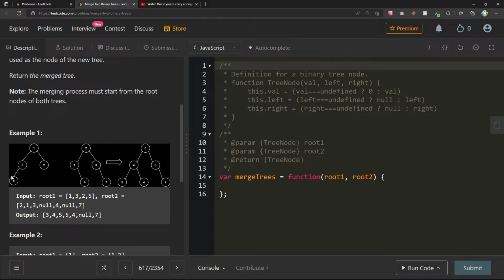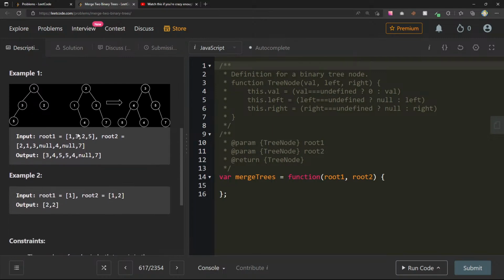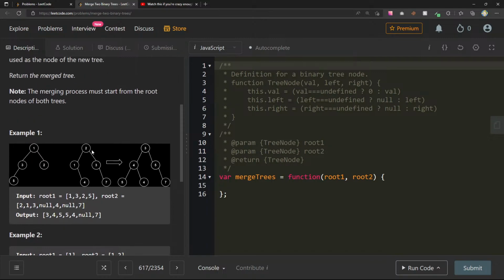So let's think about this. We have two different trees here. If we start, I think we can do a pre-order traversal here. I think we can just operate on them as soon as we get to each different node.